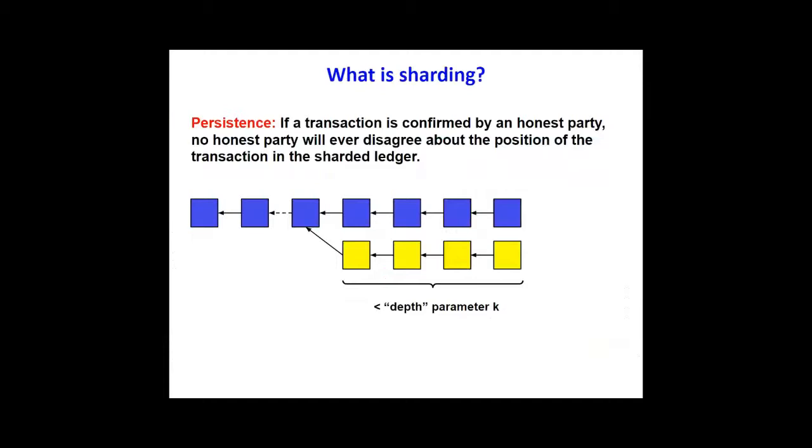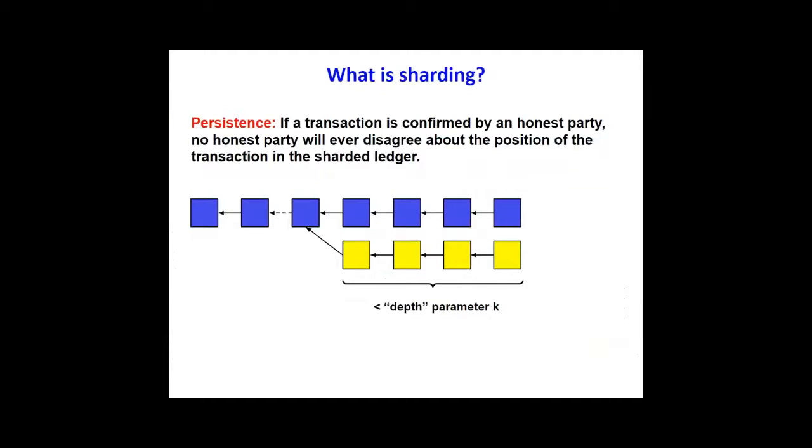To define what sharding is, we introduce four properties. We build upon the seminal work of Garay et al., where it was defined what a distributed ledger is. So we extend these properties and try to encapsulate what a distributed sharded ledger is. The first property, similarly to traditional blockchains, is persistence, and it is a security property.